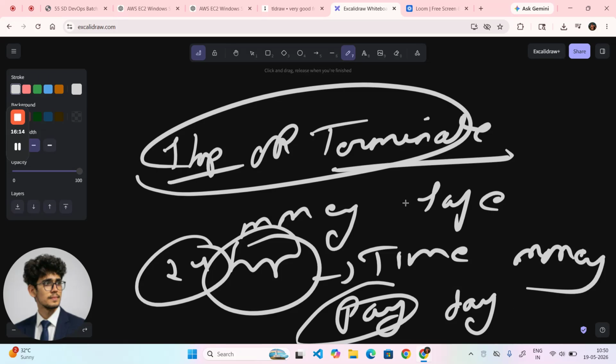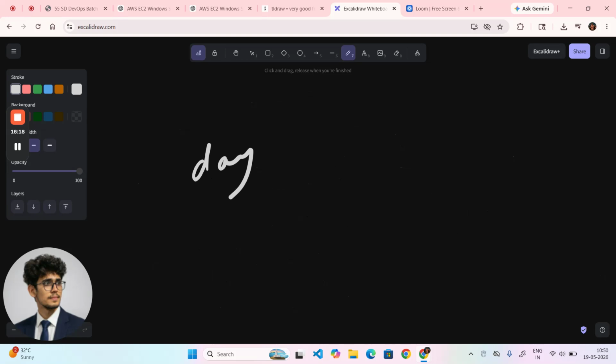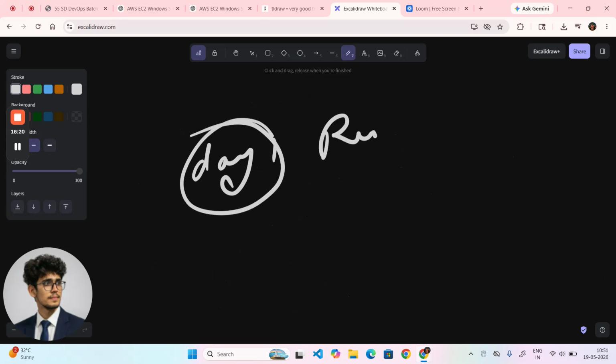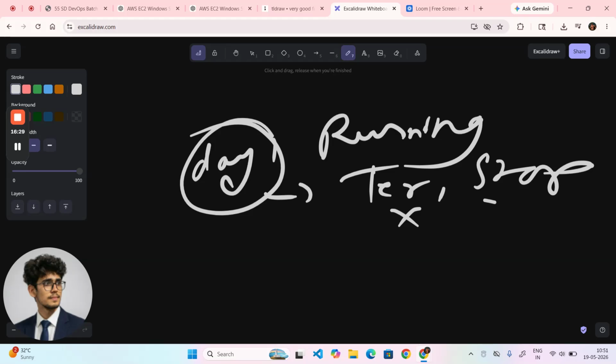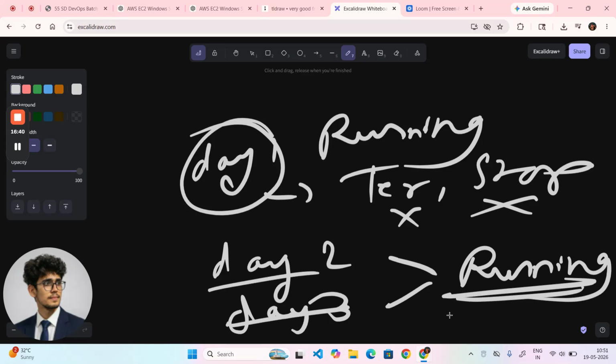What is happening, guys? It's simple. Day one is there, right? I created the instance on day one and I was running it. My instance is running. Once my work has been done, I need to terminate or I need to go with the stop. If I was not doing these two, coming to day two, coming to day three, still my instance is running. So AWS is going to charge for day two and day three, 2 days, right? So this is the thing you need to understand. You need to keep it in your mind.